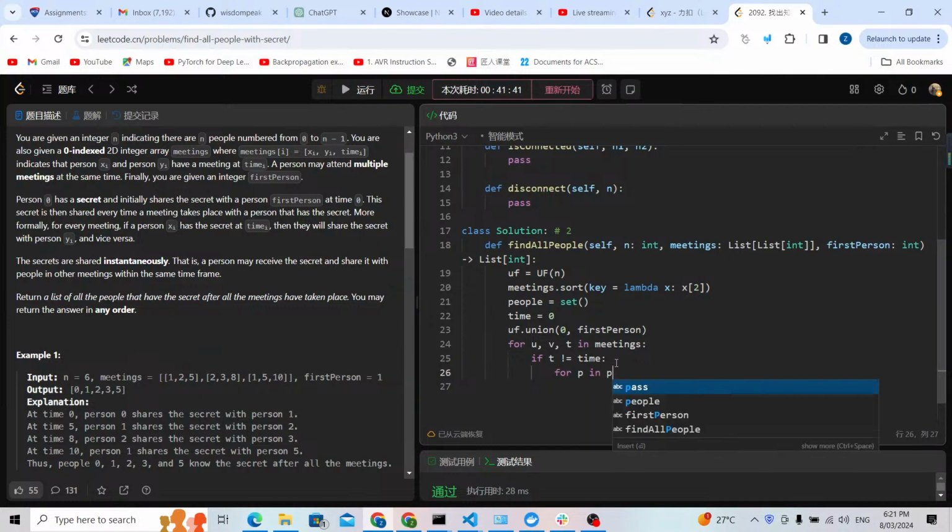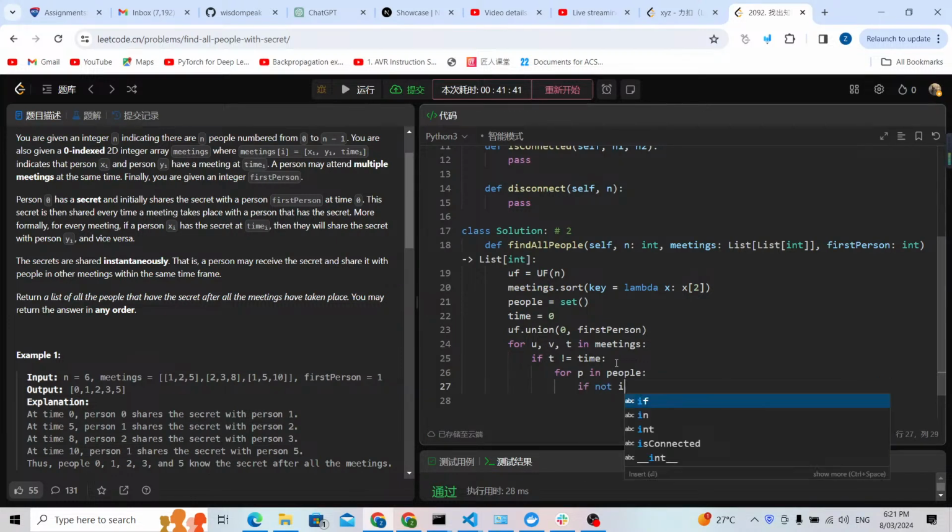So for p in people, if not connected with p and 0, I can check it with 0 or the first person. It's the same because 0 has already connected with the first person. So I'm going to check it with 0.